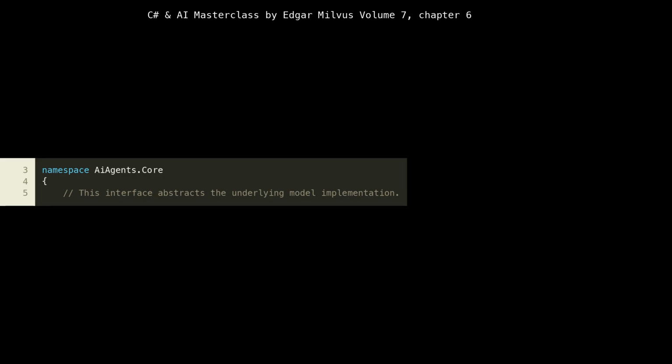Here, we define the AI agent's core namespace. Namespaces are essential for organizing code, preventing naming collisions, and improving readability, especially in larger projects or when integrating multiple services. In a microservices architecture, each microservice might have its own core namespace, clearly delineating its responsibilities and boundaries. This particular namespace will house the fundamental abstractions for our AI agent's inference capabilities.